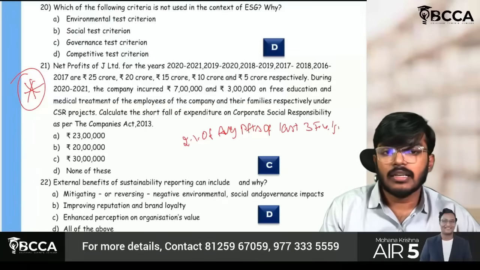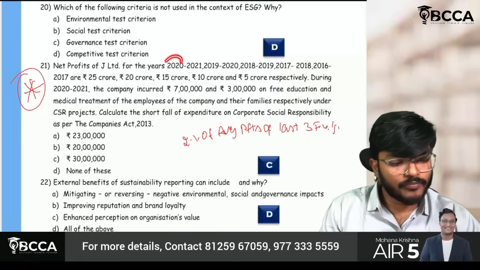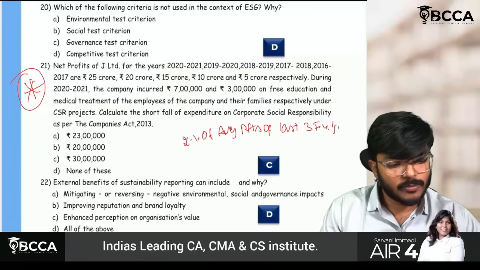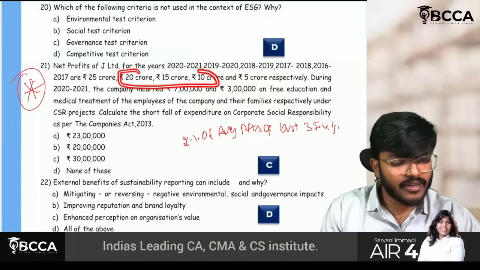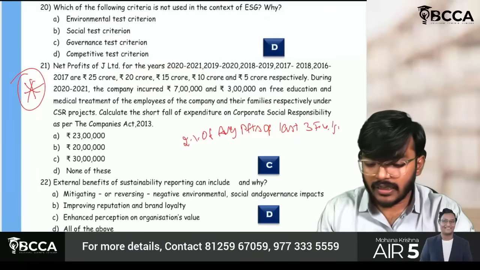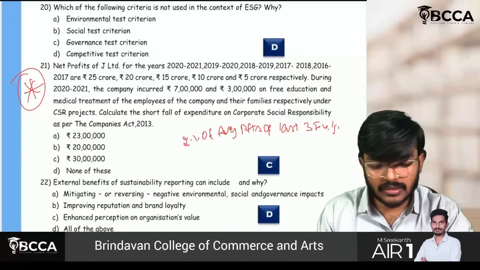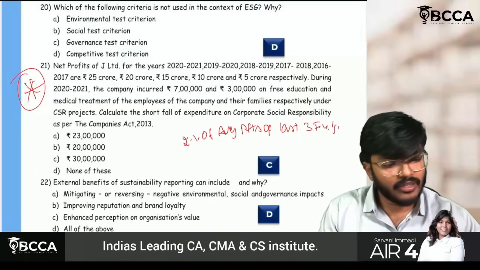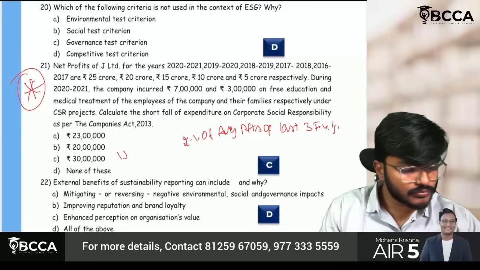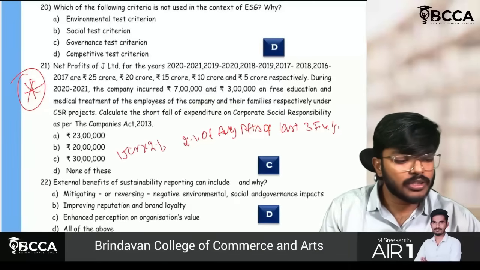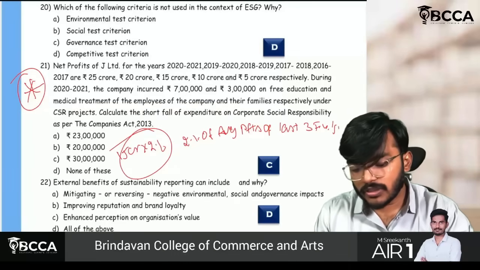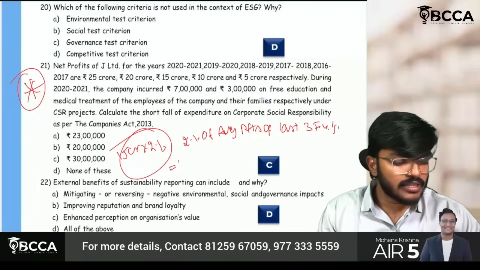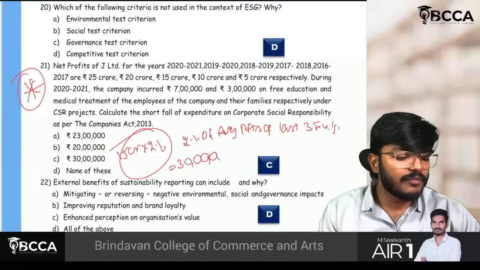Currently we are standing on 2021, so the last 3 years are 19-20, 18-19 and 17-18. We take the average of these 3 years: 20 plus 15 plus 10, divided by 3, gives 15 crores. 15 crore into 2% gives 30 lakh rupees, the minimum amount of expense which I have to spend.